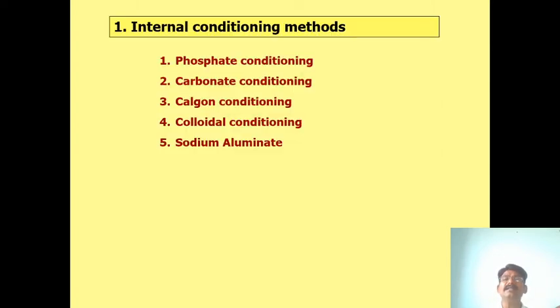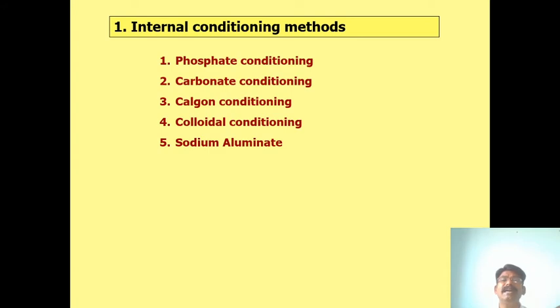The internal methods are again classified into 5 types. Internal method means internally we have to use them.